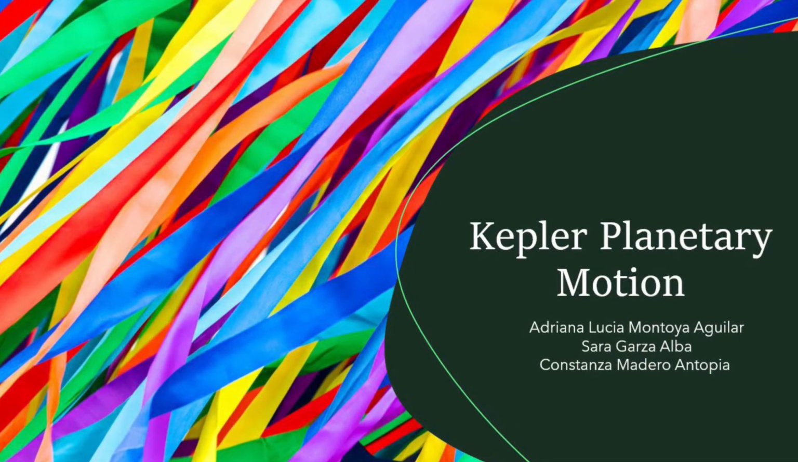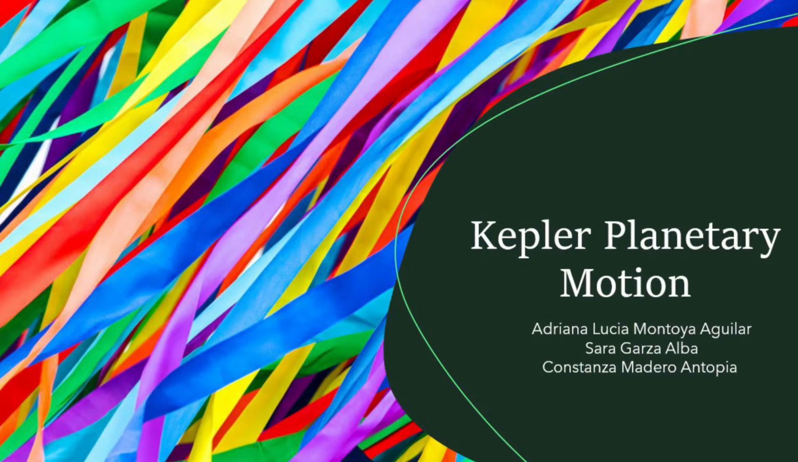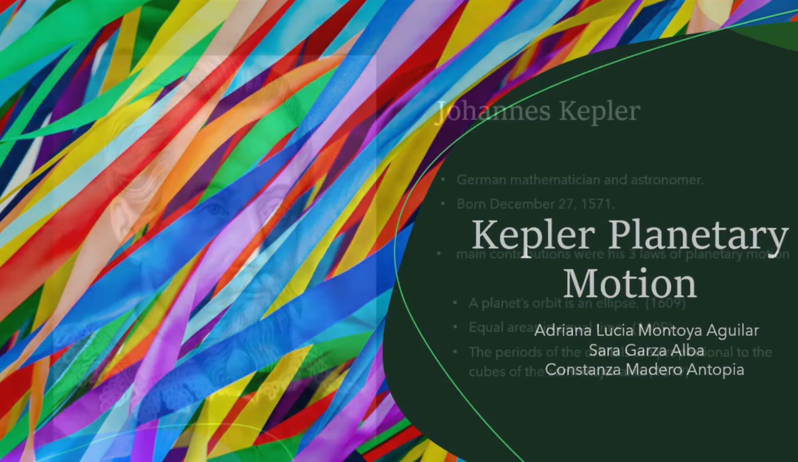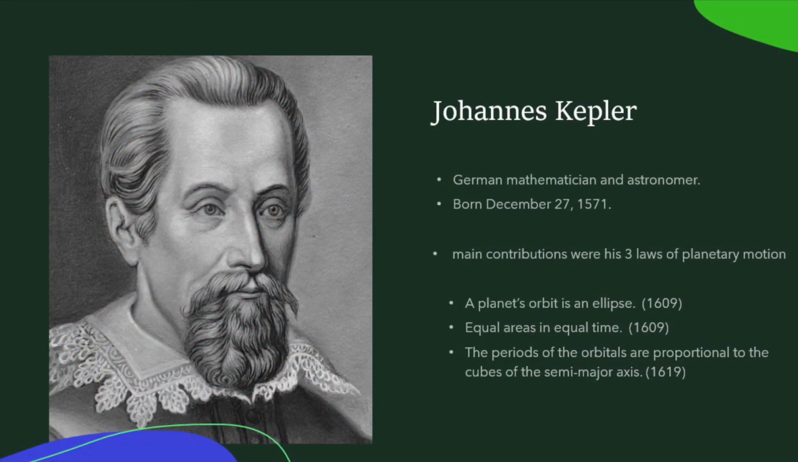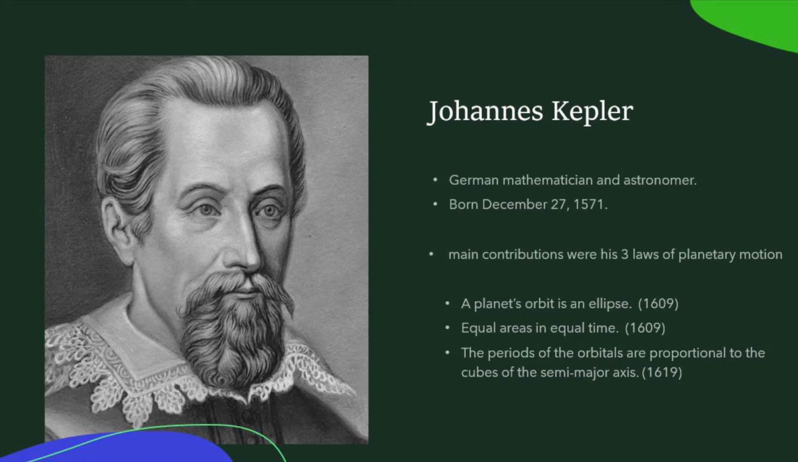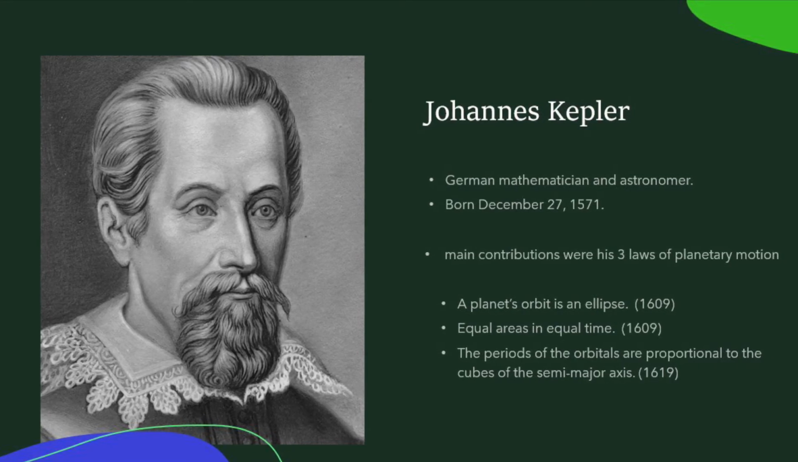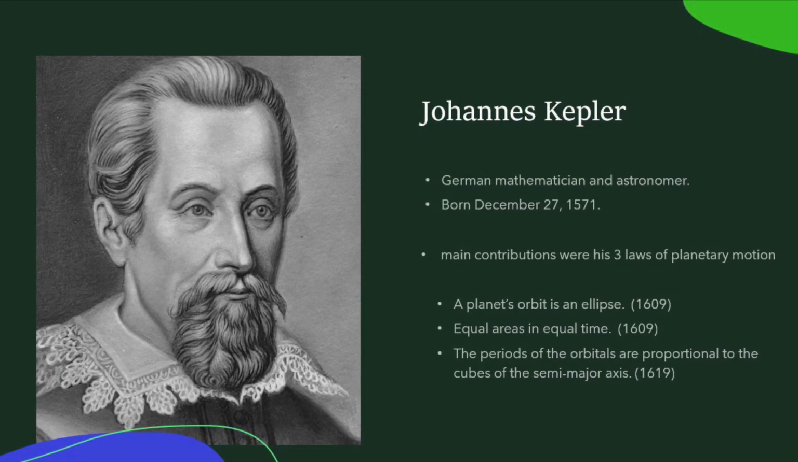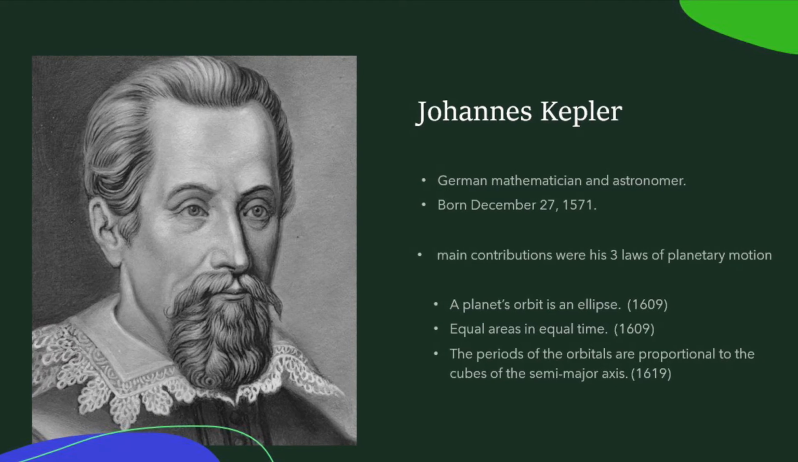In the following presentation, we will talk about Kepler's planetary motion equations. Johannes Kepler was a German mathematician and astronomer, very important during the 17th century. He was born on December 27, 1571, in Germany.